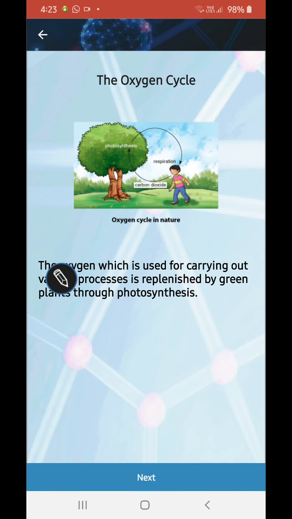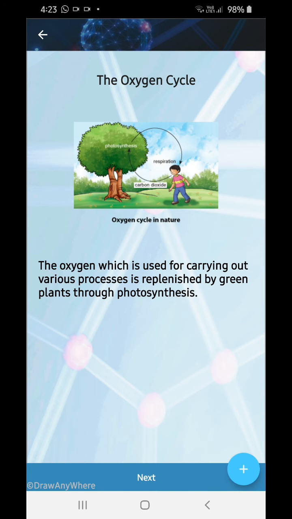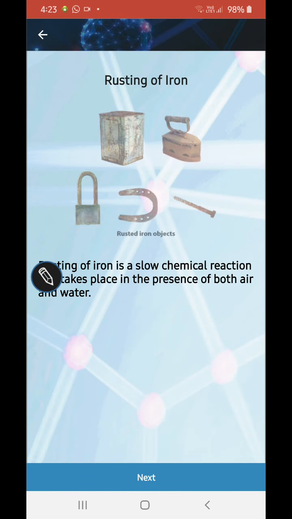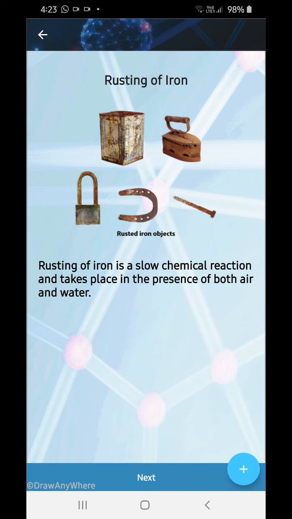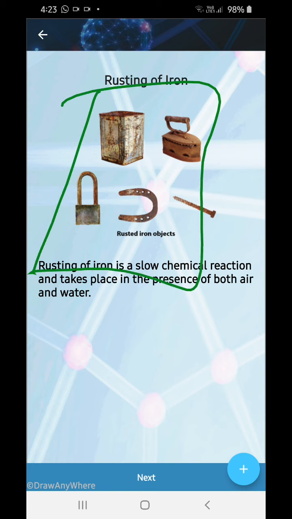Very simple. Oxygen cycle. The oxygen which is used for carrying out various processes is replenished by green plants through photosynthesis. Plants are giving out oxygen, we are taking in, and the same process goes on. Rusting of iron. See, the iron is rusting. These products are not useful now. Rusting of iron is a slow, undesirable chemical change that takes place in presence of both air and water.